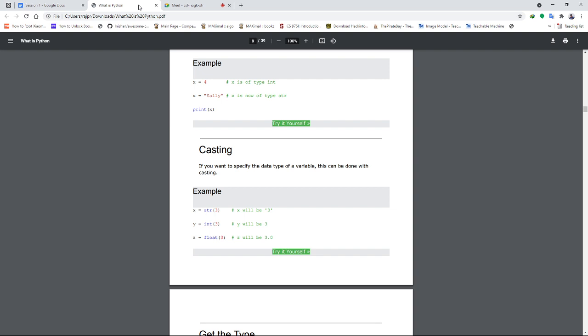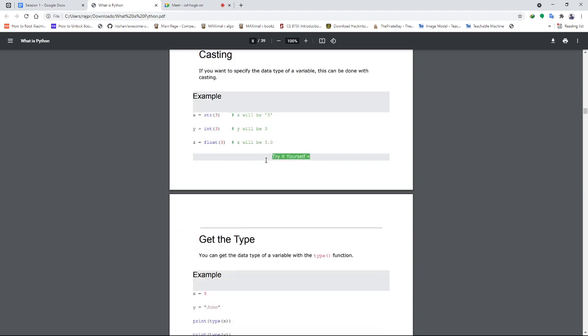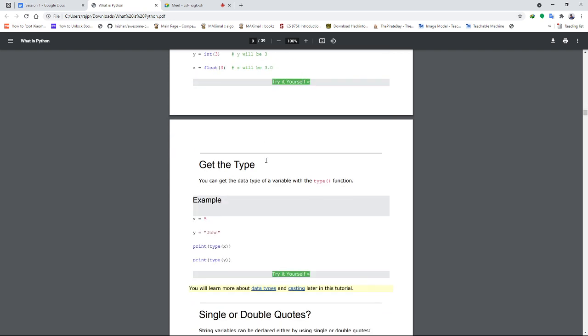So in terms of z, here it is float, which means 3 will be treated as a floating point value. It is not a numeric integer here; it is a floating point value, so 3 is represented as 3.0. You can get the type of a particular variable using the type function. For example, x equal to 5: if you print type of x, it will give you class int, meaning it belongs to the integer class.